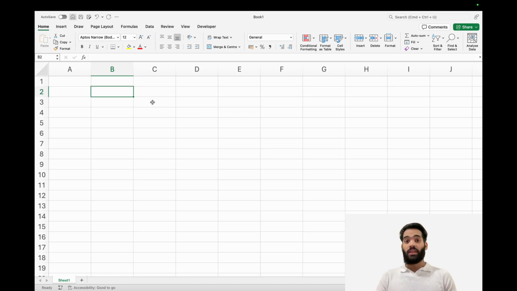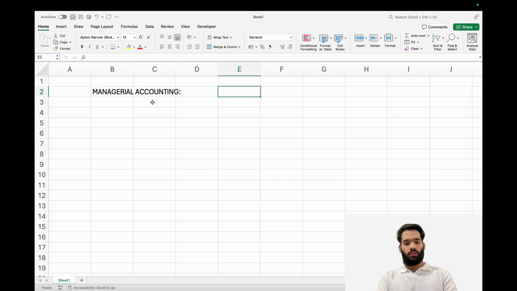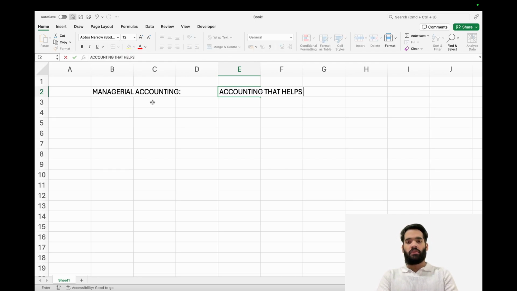First concept that you should always learn in managerial accounting is what is managerial accounting? Like, what are we learning here? So I would encourage you to think of managerial accounting as accounting that helps managers make better decisions, right? That is a very good way of thinking about it. Accounting that helps managers make better decisions.